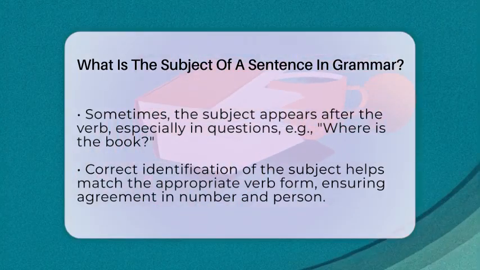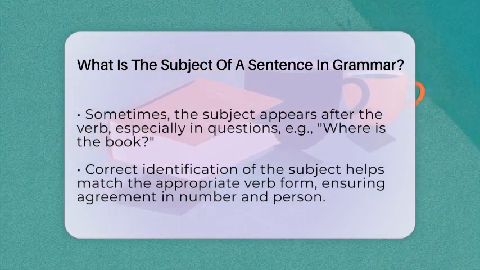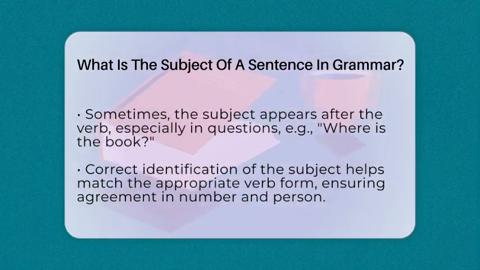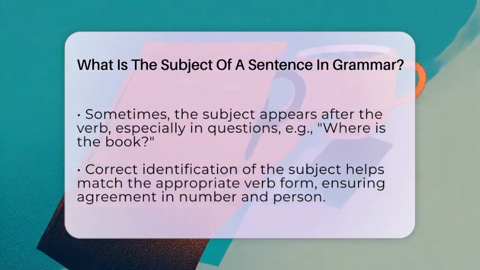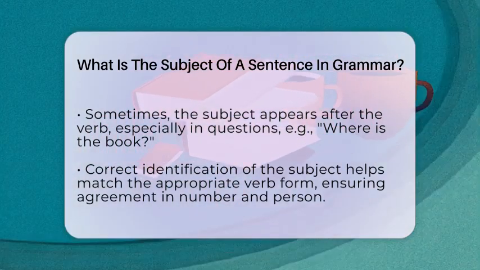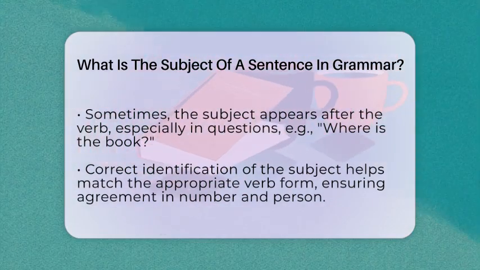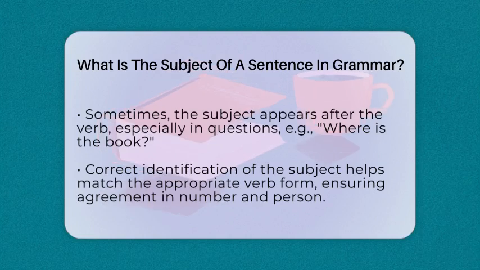Knowing what the subject is helps you understand who or what the sentence is about. It also helps you match the correct verb form because the verb usually agrees with the subject in number and person. For example, he runs versus they run.